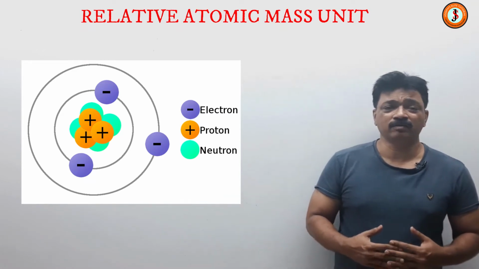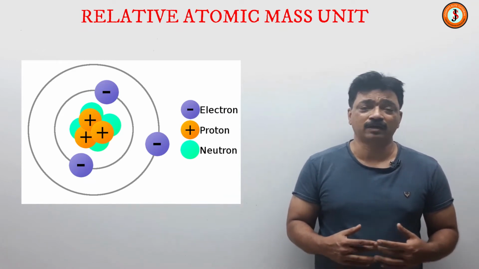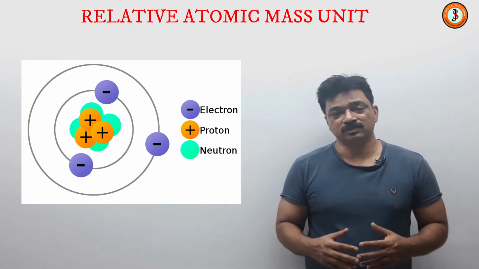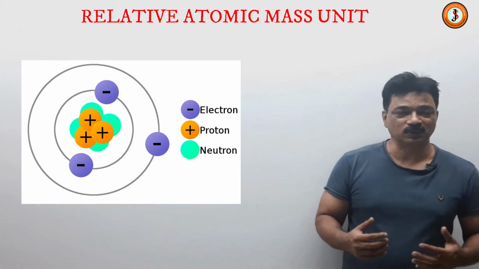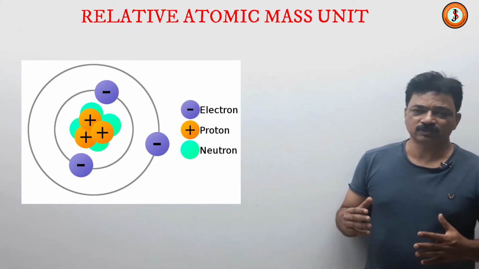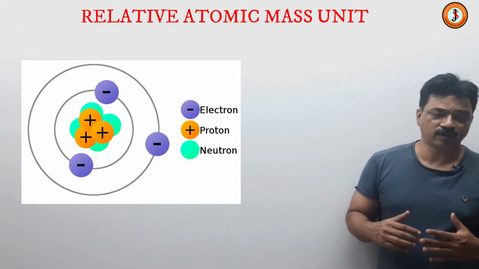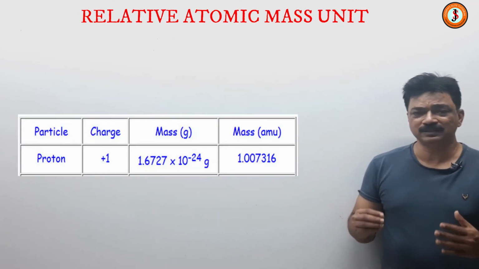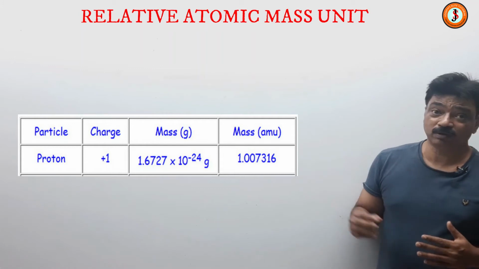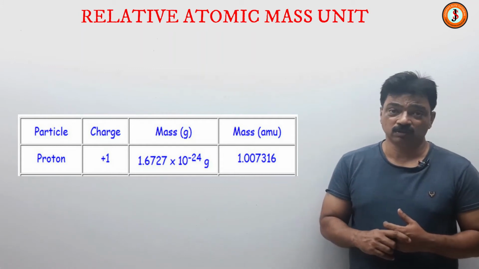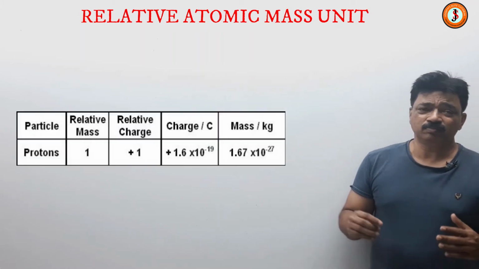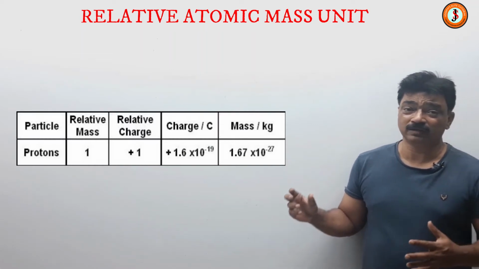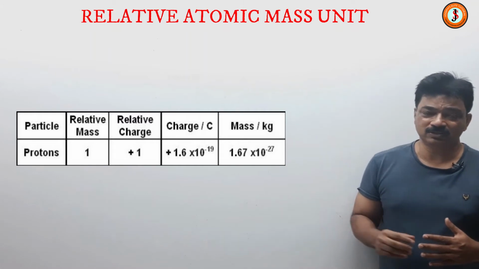Scientists, however, have been able to find out the most accurate values of the masses of protons, electrons and neutrons. So what is the mass of one proton? In grams, it is 1.6727 × 10^-24 grams. In kg it will be 1.6727 × 10^-27 kg.